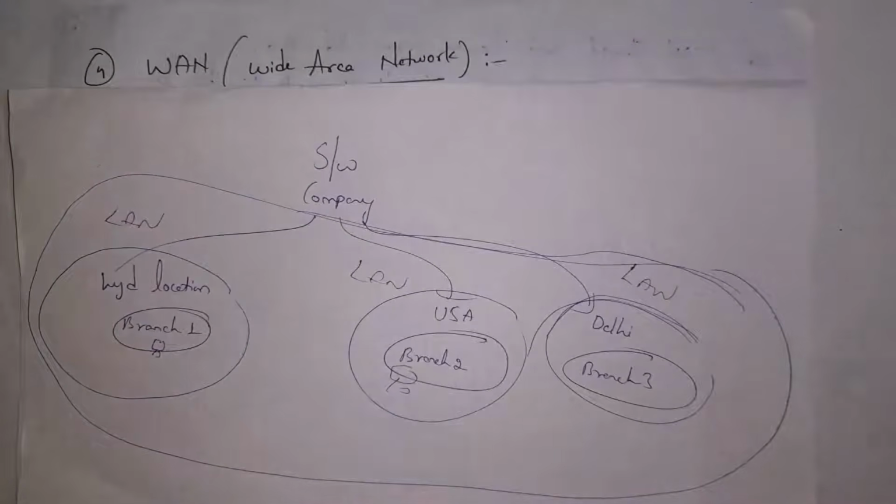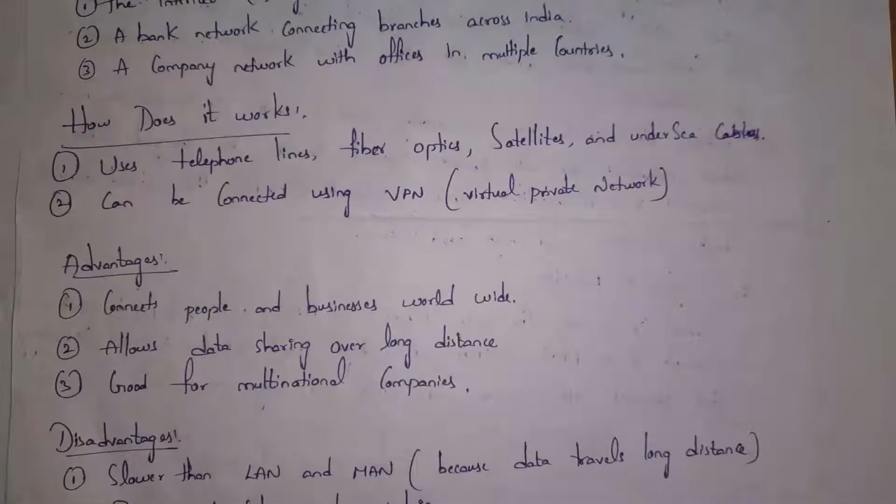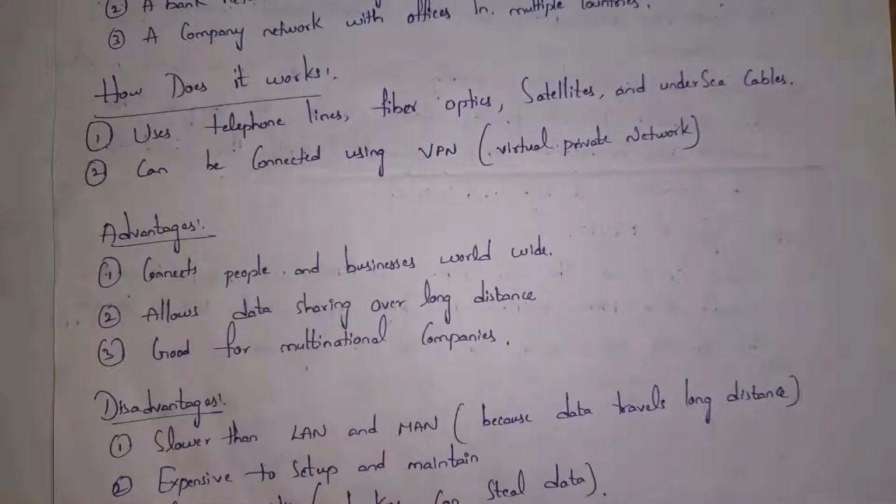For example, by using my mobile, I can video call my friend who is in another country. So by using the internet, we can connect to any device in this world. So the internet is considered a wide area network. And WAN will work based on telephone lines and fiber optics.